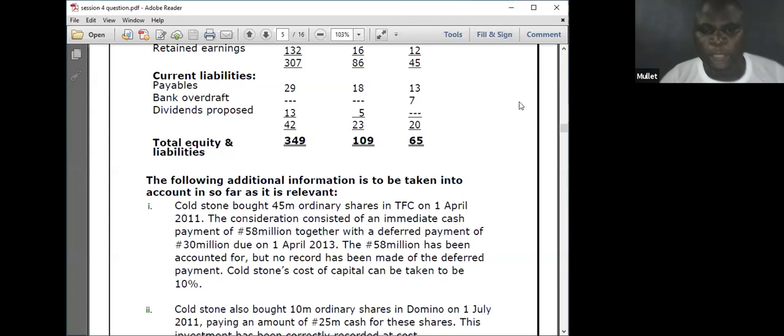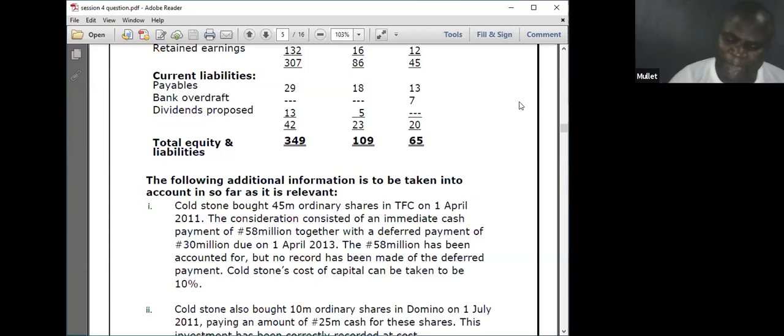The consideration is an immediate cash payment of 58 million, together with a deferred payment of 30 million, due on 1st April 2013. I have told you, always watch out for that trap. When deferred consideration is given, please let it be in your memory. When am I consolidating? When does he acquire? 1st of April 2011. His date of payment is 2013. Date of acquisition to date of payment, 2 years. Then when does he ask me to consolidate?